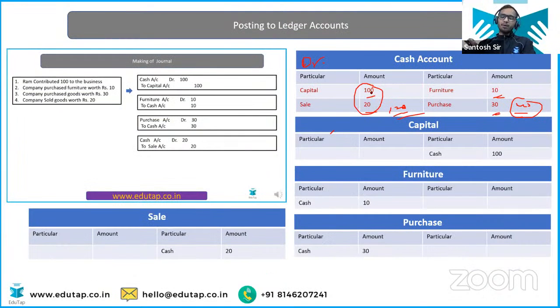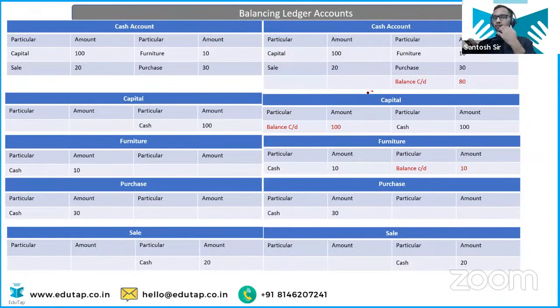Now, one more thing I want to tell you here, for the knowledge point of view. All the temporary accounts you have, like income account and expenses account, are going to get transferred or closed down at the end of the financial year. Remember, these are the temporary accounts. You are not going to write the carried down for them. You're not going to balance the temporary accounts.